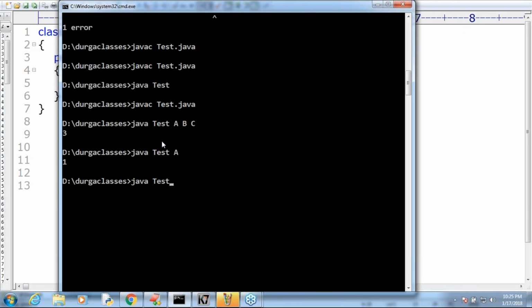Can you please tell, will an array be created or not? Yes or no? Yes, created. With what size? 0 size. Are you getting that? So it is very clear that in Java, it is legal to have an array with size 0. Clear for all, right? It is perfectly acceptable.